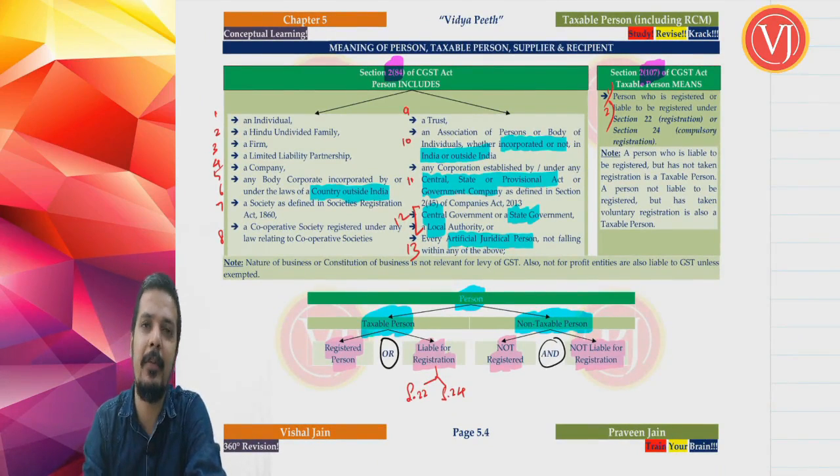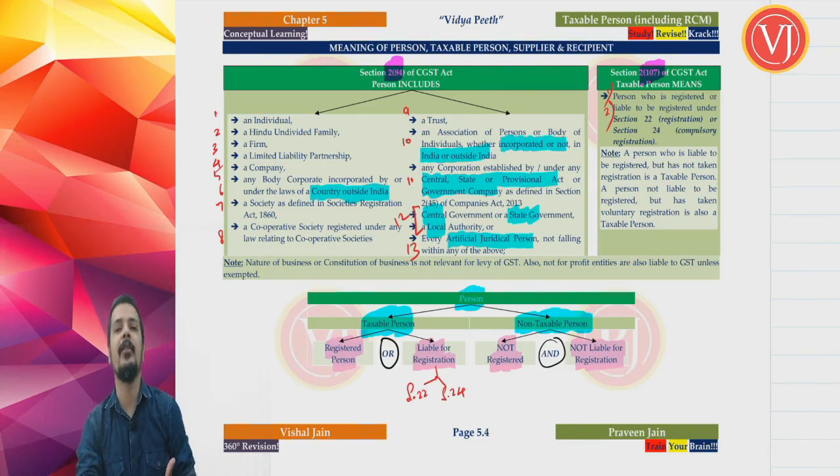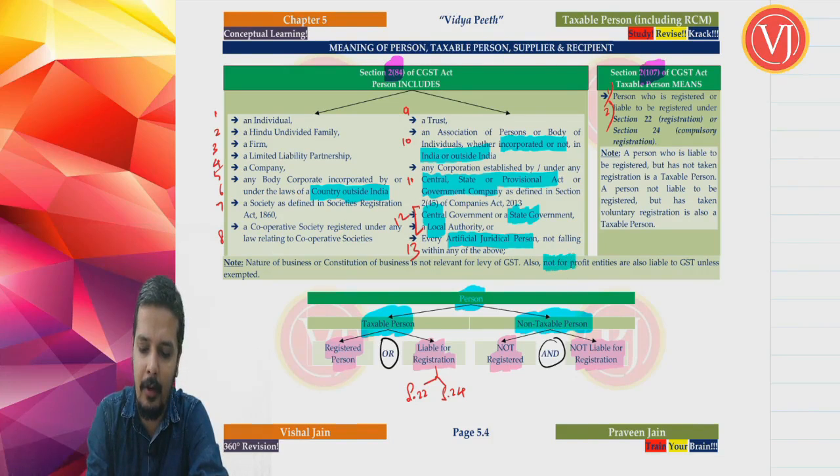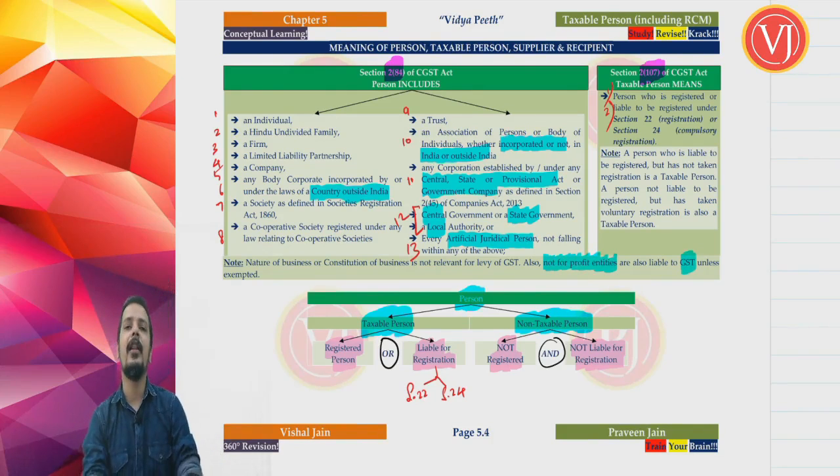Remember always, nature of business or constitution is not at all relevant for levy of GST. Whether you are registered as a sole proprietorship concern or a partnership firm or a body corporate, that is not at all relevant. Also, whether you are a profit organization or not-for-profit organization, they are also liable for GST unless exempted. Which means that even if you tell that I am a non-profit entity, you are liable for GST. We have already discussed that when we discussed the definition of the term business. Baba Ramdev may tell that his Patanjali company is not a for-profit organization. That is not at all relevant, because business even includes the activities done by Baba Ramdev.